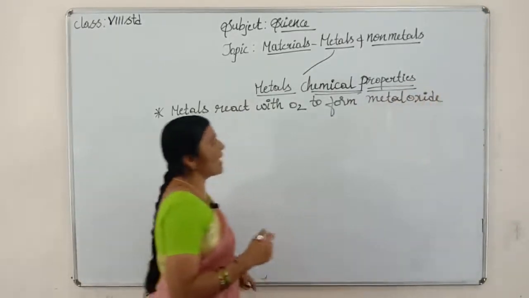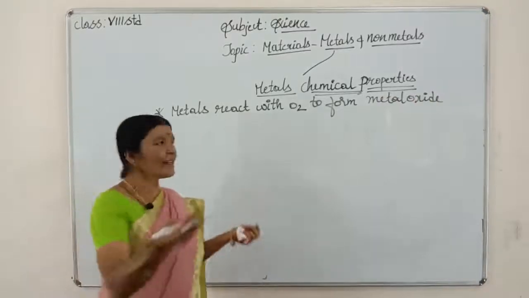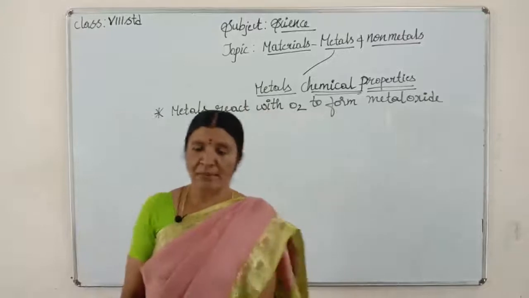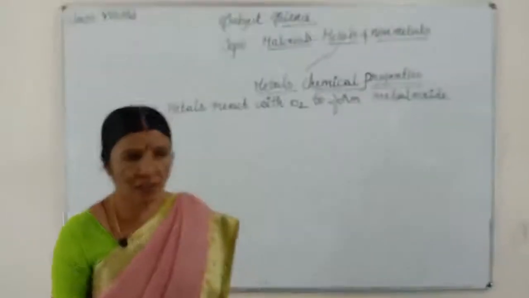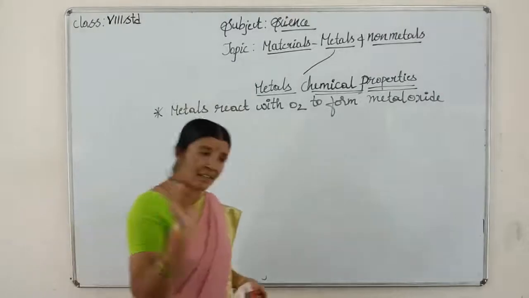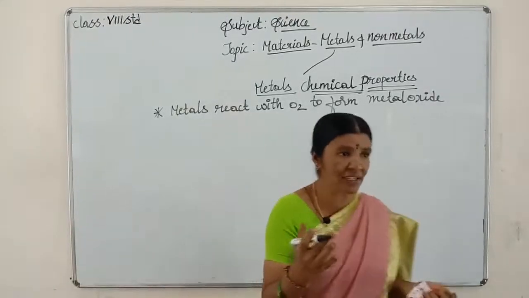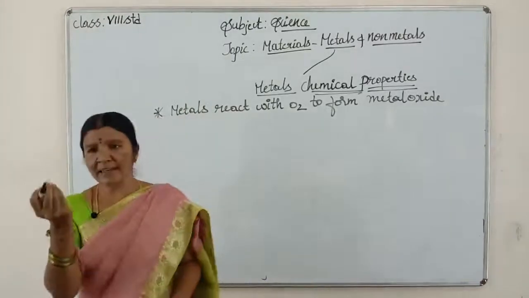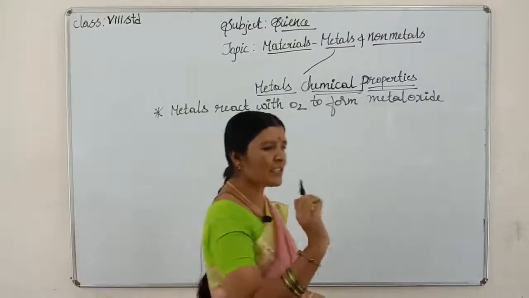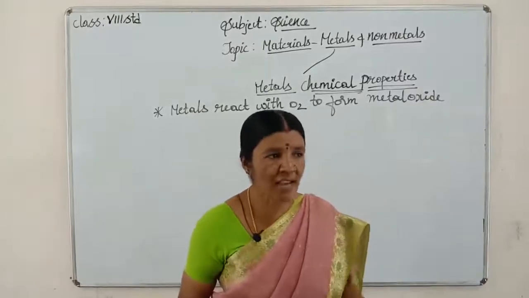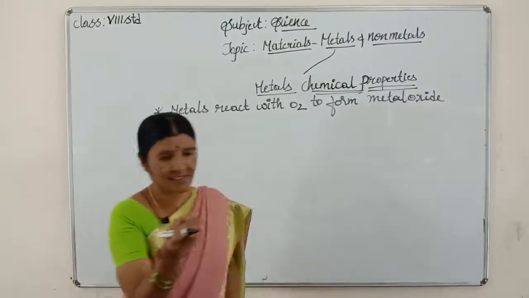For this example is iron. Iron reacts with oxygen to form iron oxide, meaning ferrous oxide or ferric oxide. One more example I can give is in the rainy season, or you take an iron nail and put it outside for 2 to 3 days. It reacts with oxygen and forms rust.